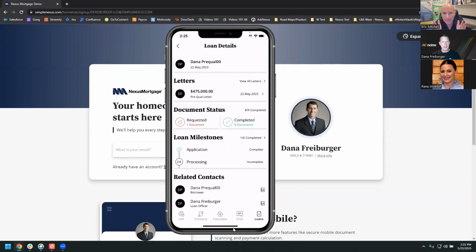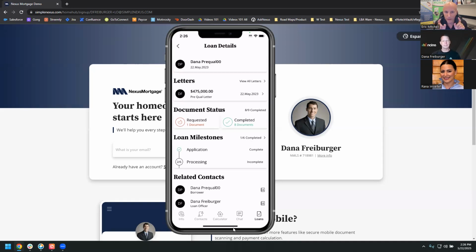So quick question, Dana. Let's say, you're right, this loan progresses. They're now in an accepted purchase contract. So the loan officer receives the accepted purchase contract. The purchase contract goes into processing. Now we know who the listing agent is, the property address, escrow, title, et cetera. Do those contacts populate here as well? They can, depending on configuration settings and what you've all got tied into the file. That is something that can be set up or exposed to the loan officer. What about to the real estate agent, depending. Yeah, that is something that we can add, additional related contacts based off of Encompass and things like that.